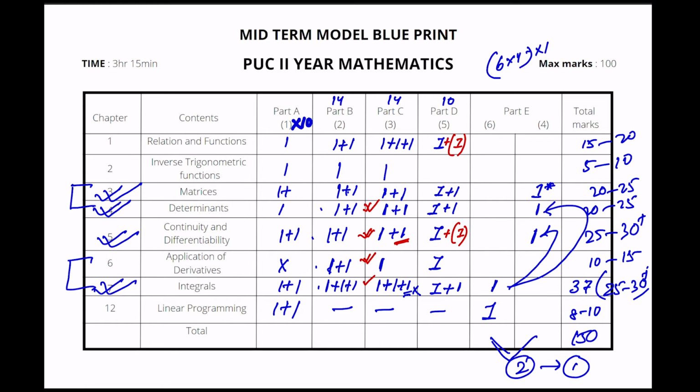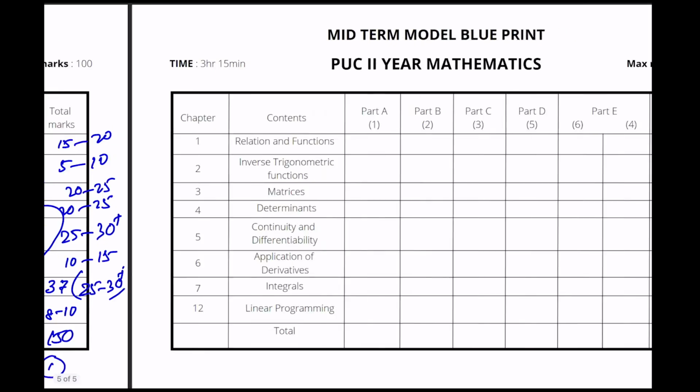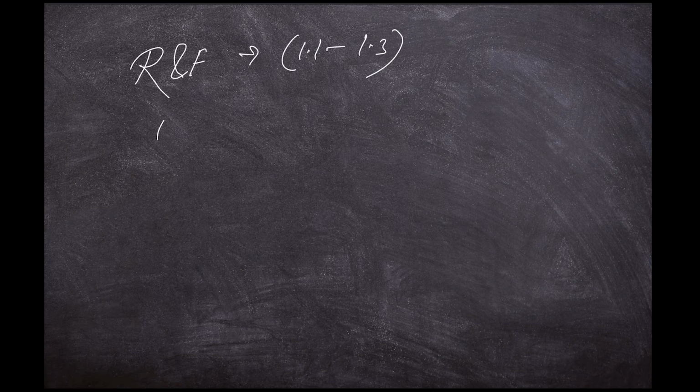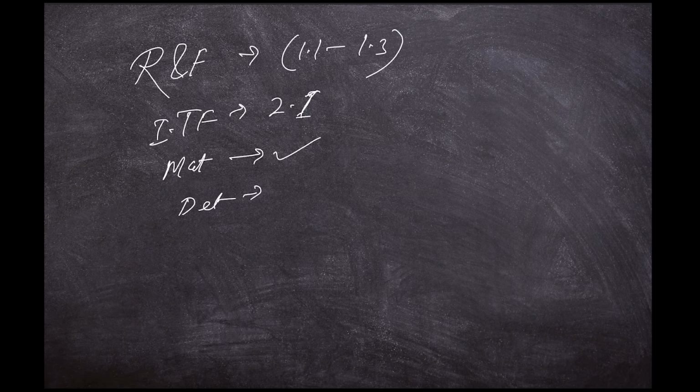What is important from all these chapters, and what is there for your midterm part? What is not there? Let's see it in more detail. So let's see what can be the important topics you need to study. See, R and F, relation and function, it's basically from 1.1 to 1.3. Now ITF, we have just one exercise, that is 2.1. So very simple questions, not many, so that's why weightage is less. MAT almost everything. DET, the properties we don't have. So 4.3 we don't have. That is not there.